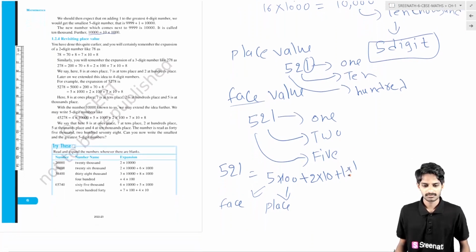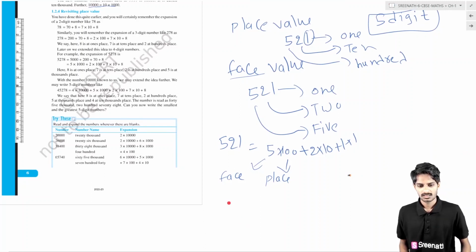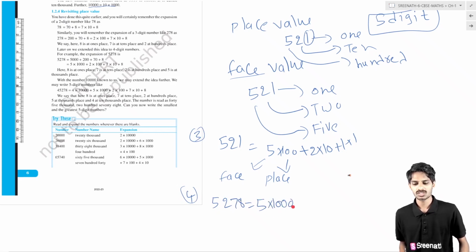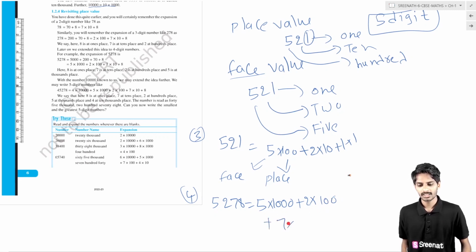Now suppose we consider a 4-digit number, 5278. How can we write it? 5 into 1000. What is the 1000 here? 1000 here is the place value. Plus 2 into 100, 100 is the hundreds place. 7 into 10, 7 is in the tens place. Then 8 into 1. Okay, this is the place value.